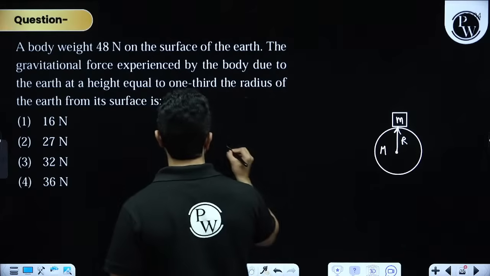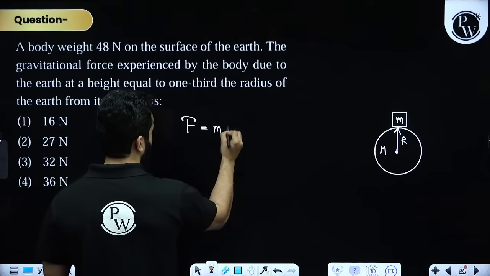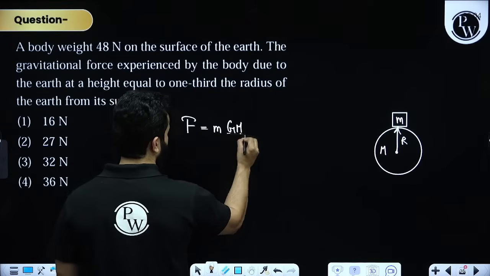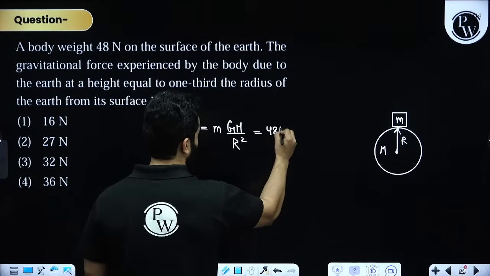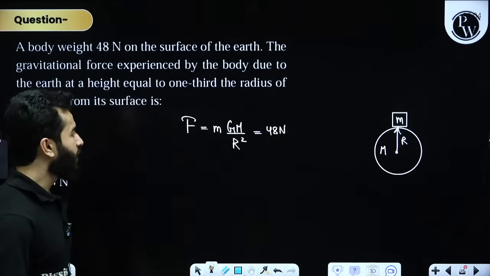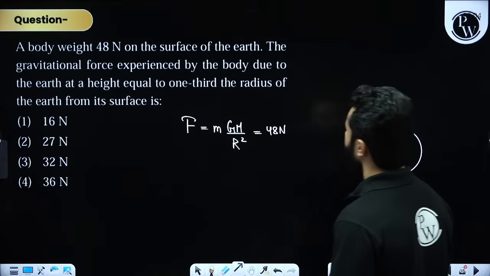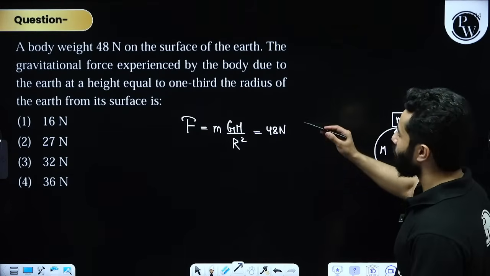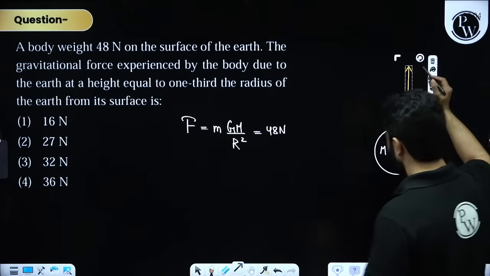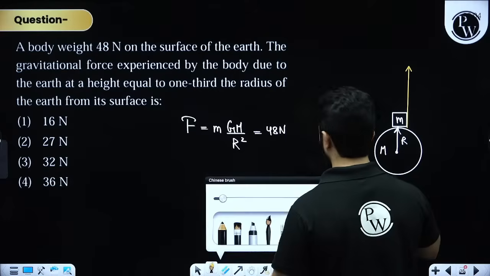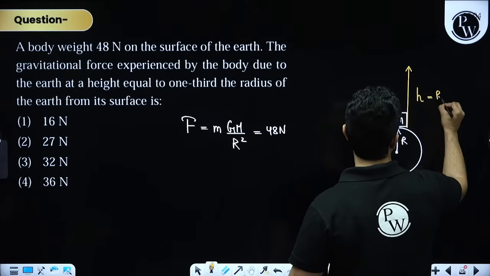That means force is GMm upon R square, and this is 48 Newton, isn't it? And then they are saying at a height equal to 1/3 from its surface. That means this has to be 1/3 of the radius. That means h is equal to R by 3.